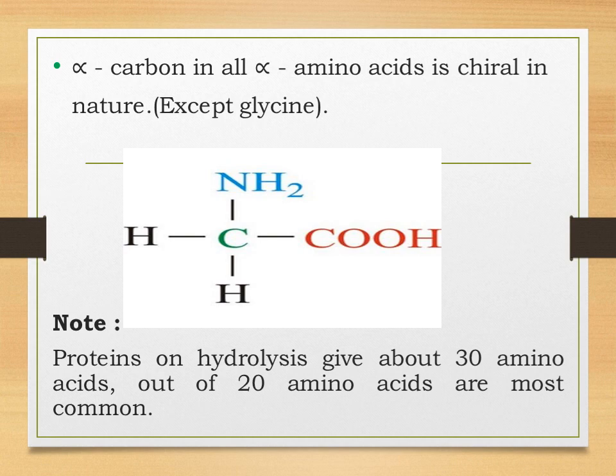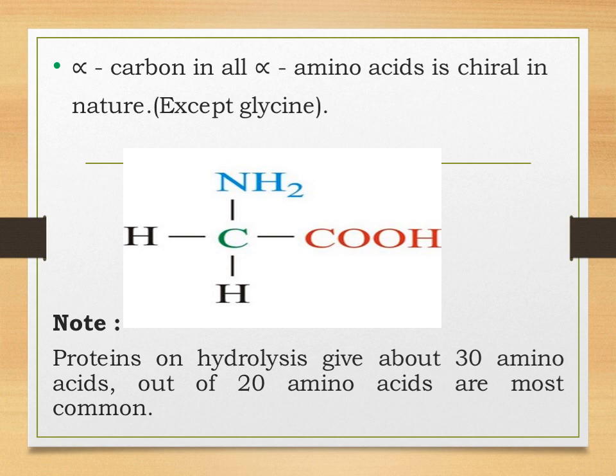But my dear students, there is an exception, and that exception is the molecule glycine. In glycine, there is no variable alkyl group. The variable alkyl group is replaced by a hydrogen atom, and that molecule is glycine.